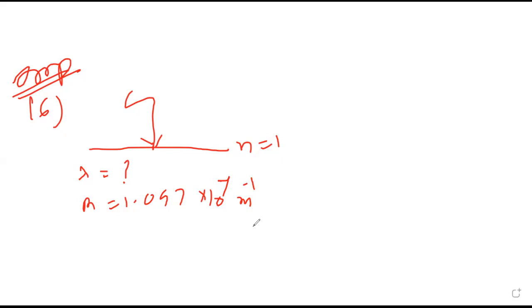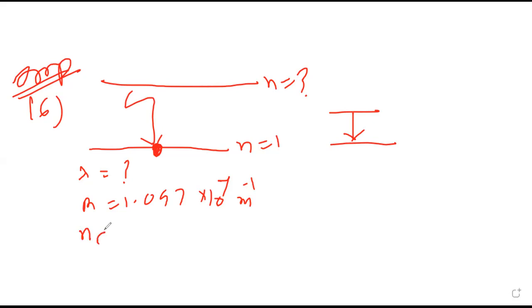Now the meaning of this statement: the atom absorbs some energy and it will go to some orbit, which we don't know. But when it relaxes, it gives 6 lines. One line means a combination of 2 orbits. So n I don't know, but when combined with 2 orbits, it is giving 6 lines. That is what they have told.